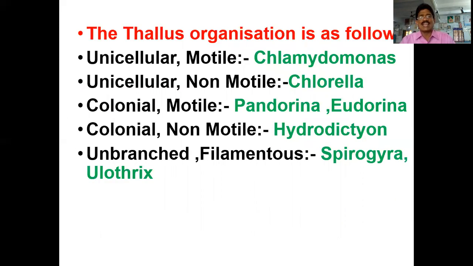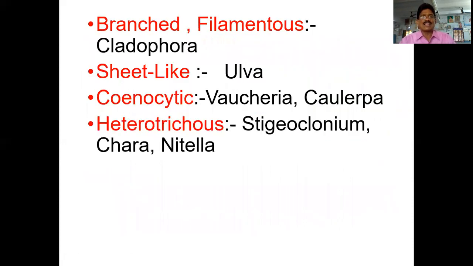But when you see the thallus, it is divided in different organisms. Chlamydomonas is unicellular and motile. In Chlorella, it is unicellular and the spores are non-motile. In Pandorina and Eudorina, the thallus is colonial and the spores are motile. Next, Hydrodictyon, another plant in algae, is colonial and non-motile. Spirogyra is unbranched filamentous, and you can also see Ulothrix. So these are different types of plants with different natures of the thallus.